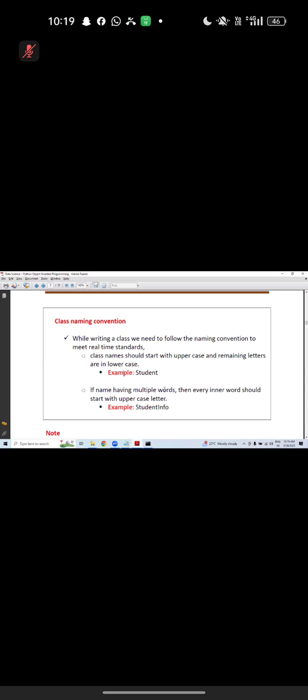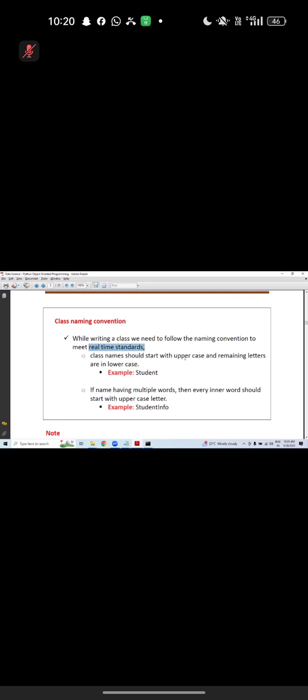Best example: while you are walking on the road, you should follow the standard. You should not dance while walking. You should not go on the right side in India especially. Whenever you are taking a U-turn, you should follow the standard. Otherwise, gone case. Did you understand? While writing a class, we need to follow the naming convention. Why? To meet the real-time standard.